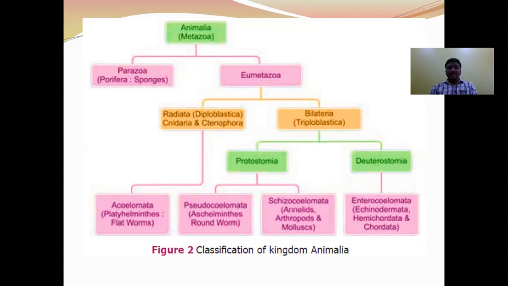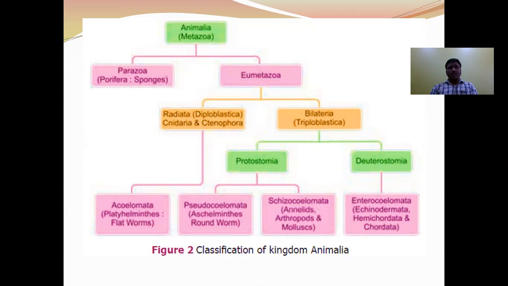Kingdom Animalia is divided into two subkingdoms on the basis of levels of organization. The two subkingdoms are Parazoa and Eumetazoa. The animals which exhibit cellular level of organization are included in the subkingdom Parazoa, which includes only one phylum, that is Porifera. The animals which exhibit tissue organ system level of organization are included in Eumetazoa.